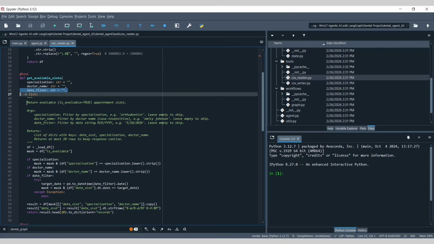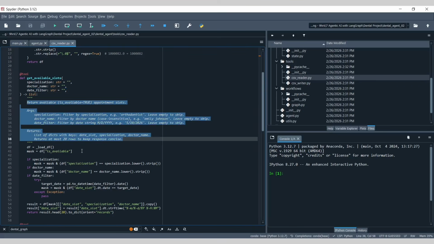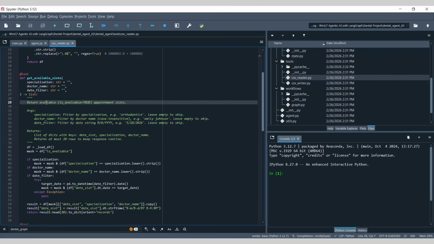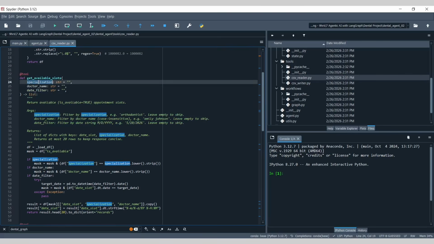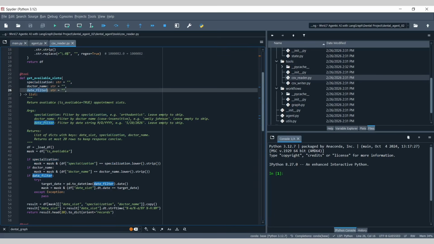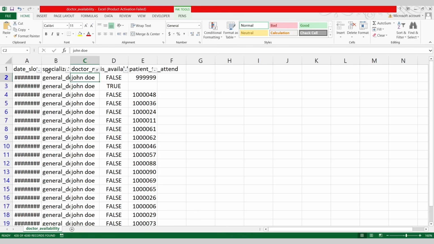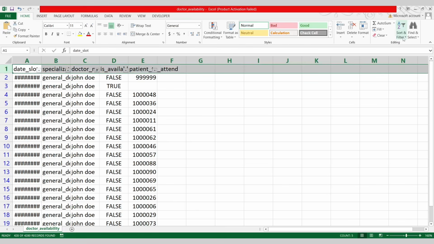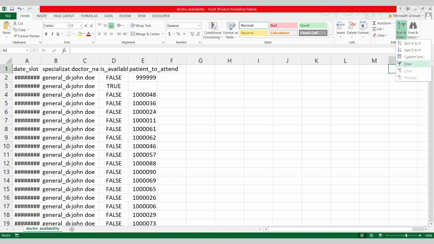If you look at the description, you can see the description is properly written. It returns the available slots, where available equals true. The arguments are listed and so on. So whatever specialization you are asking for, let's say orthodontist, and you have provided the doctor name and the date filter, basically what you need to do is go through this Excel sheet and get the available doctors. As simple as that, right?